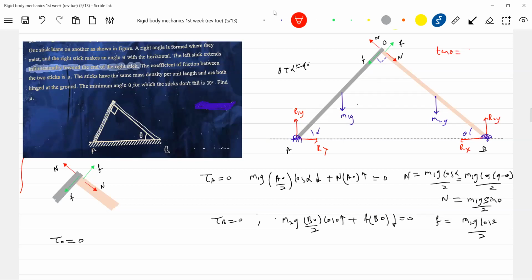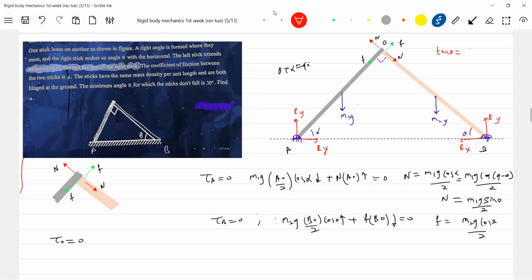It is asking for mu, the minimum angle theta for which the stick doesn't fall. So that can happen only when these two reactions are equal. Rx we are able to justify.